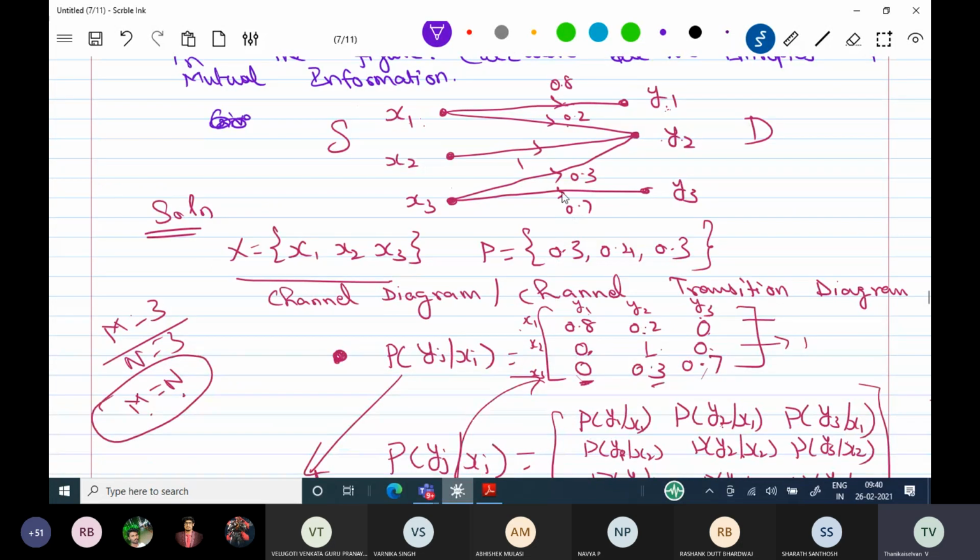Based on the connections, based on the i, j coordinates, you put all the matrix elements inside. I have written it clearly here. If the matrix is given, you should be able to draw the diagram, and if the diagram is given, you should be able to write the matrix.